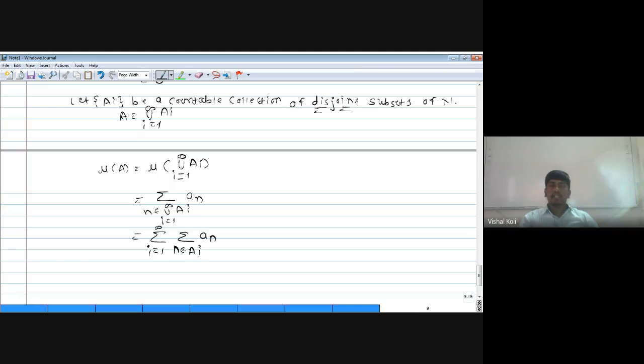Since each Ai is distinct and i is running from 1 to infinity, and n is belonging to the union, this is actually nothing but summation over n belonging to A1 of a_n plus n belonging to A2 and so on.